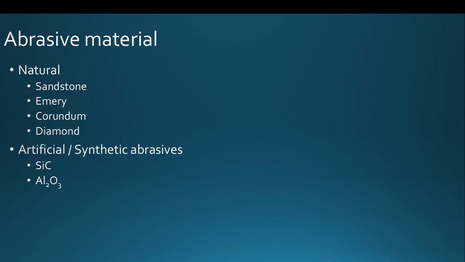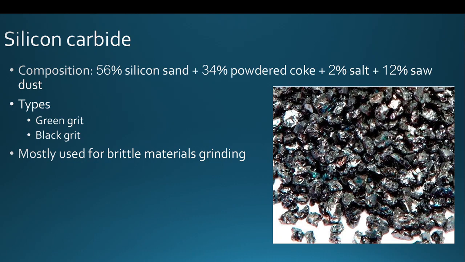We can also go for CBN, cubic boron nitride, as an abrasive material while developing grinding wheels. Silicon carbide and aluminum oxide are the regularly used abrasive particles for making grinding wheels.